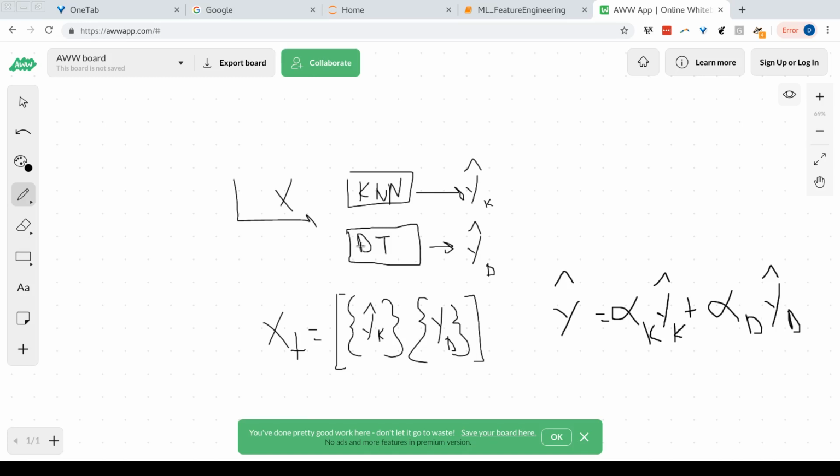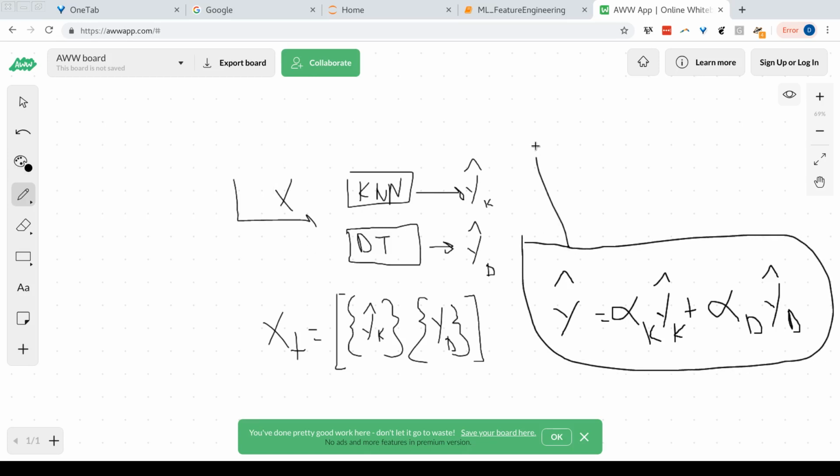What does this equation remind you of? Where have we seen something similar to this before? Well, this is analogous to saying my predictive value is some coefficient times my feature 1 plus some coefficient times my other feature and so forth. In this case, I only have two features. So you can view here that I have a linear regression framework. I have a linear model.